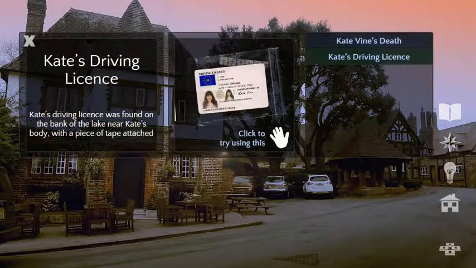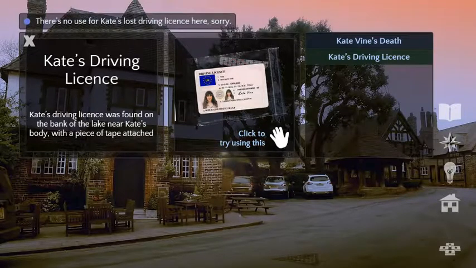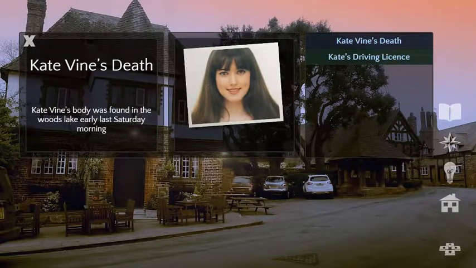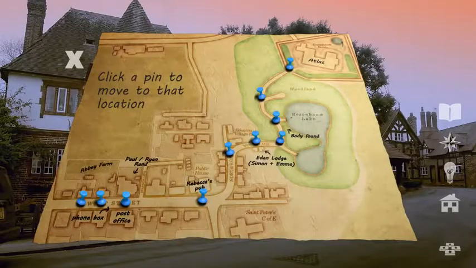You got my notebook. Look at this, you got Kate's driving license. Is found by the edge of the lake. Let's try using it. Oh, we can't use her lost driving license. Our evidence, she died. Her body was found in the lake. That's good evidence. Oh, I see.